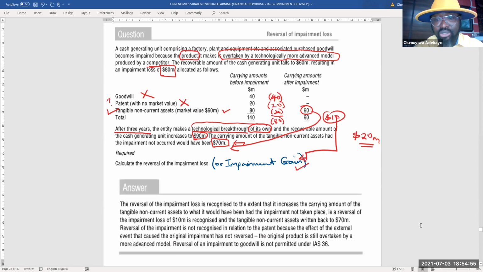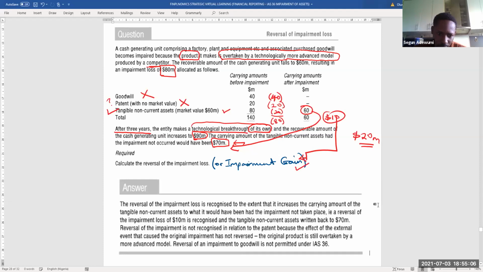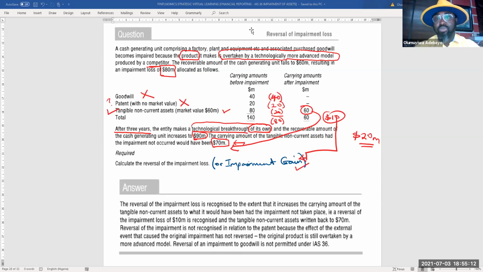Now, on that basis, can you read the suggested answer here? Okay. The reversal of the impairment loss is recognized to the extent that it increases the carrying amount of the tangible non-current assets to what it would have been had the impairment not taken place. That is, a reversal of the impairment loss of $10 million is recognized and the tangible non-current asset written back to $70 million.